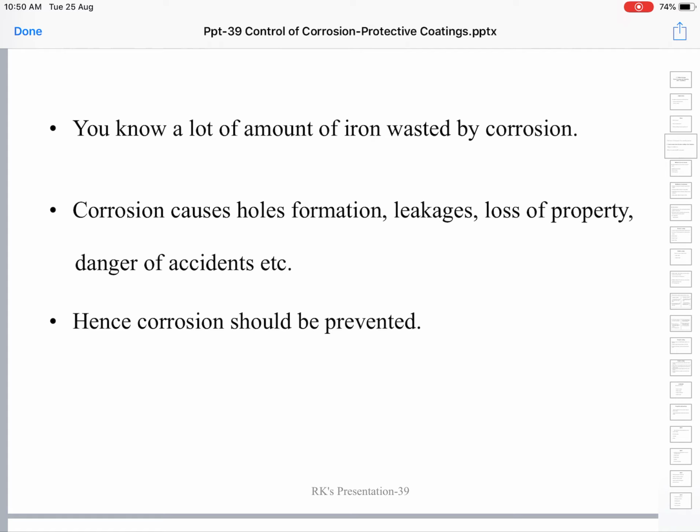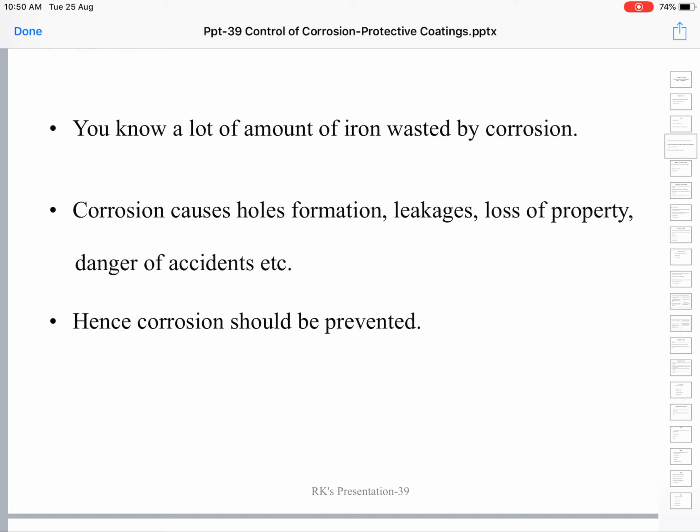So widespread is the corrosion. There is a heavy loss on account of corrosion without knowing. Nearly one fifth of the iron produced every year is only to replace the material lost because of corrosion.